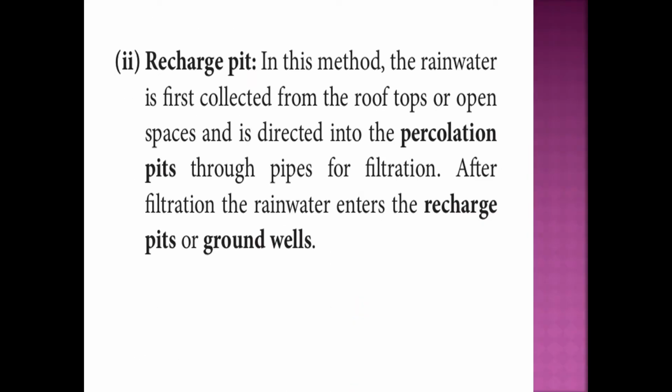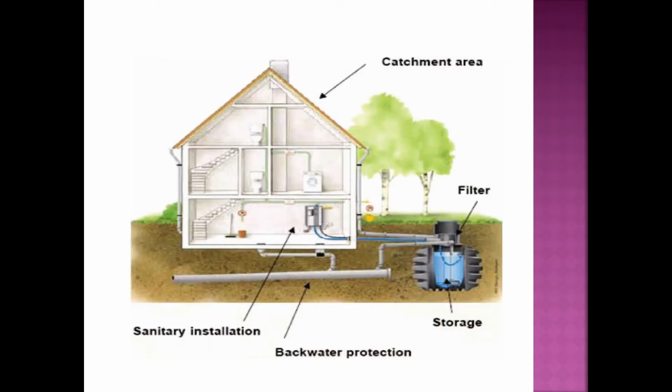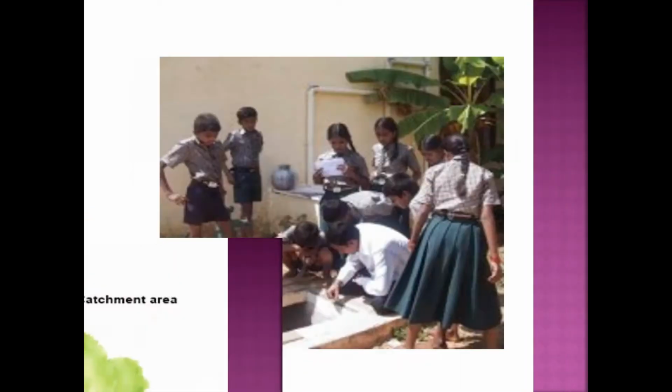Secondly, recharge pits. In this method, the rainwater will first be collected from the rooftops or open spaces, and this water will be directed into the percolation pits through pipes. First it will be filtered. After filtration, the rainwater will enter into the recharge pits or ground wells. These are the pictures of the different methods of rainwater harvesting.